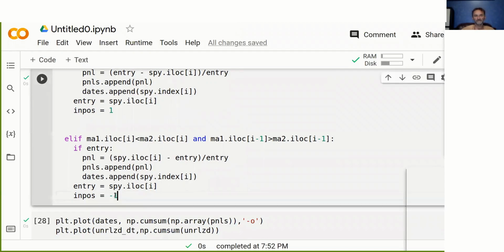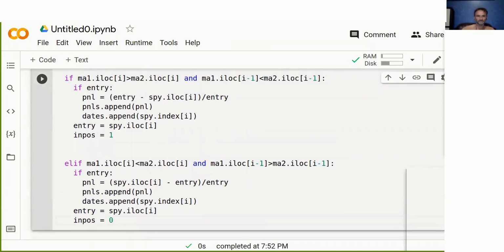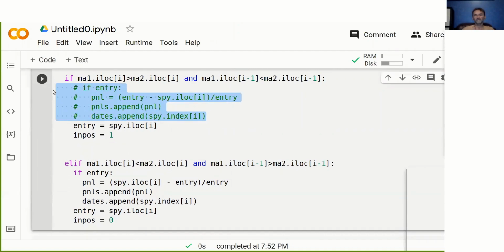And the first thing is, when we enter a short, we actually don't want to enter the short, so we say in pos equals 0. So we're not in a position. And then the other thing we need to do is to not collect the entries. So we can just comment this out.